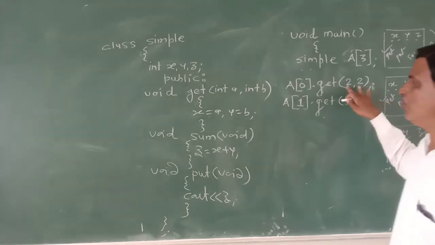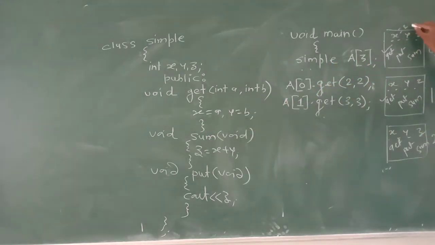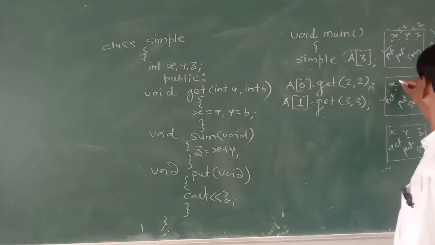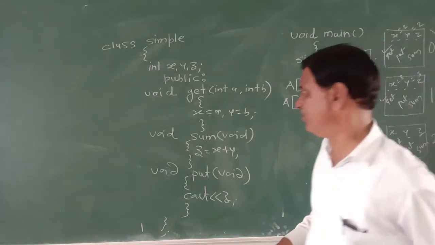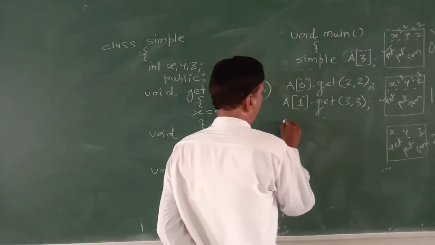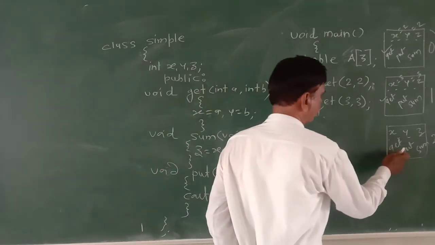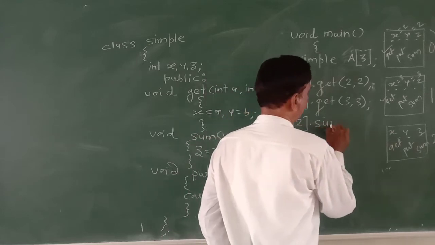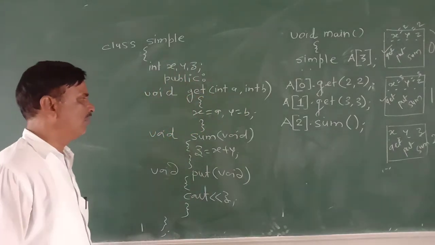So actual parameters 2 and 2 formally become a and b. These are given to x and y, that's why x is equal to 2, y is equal to 2. Actual parameters 3 and 3 formally become a and b, then x is equal to 3, y is equal to 3. But the value of z we have to initialize. So we will call the sum function of A of 2. Now what is the sum function being?